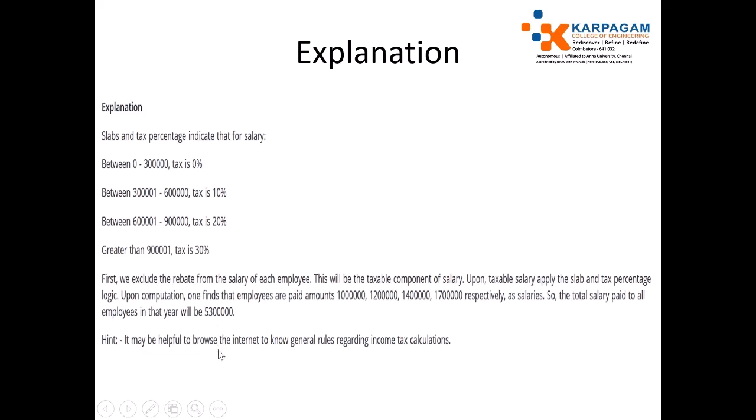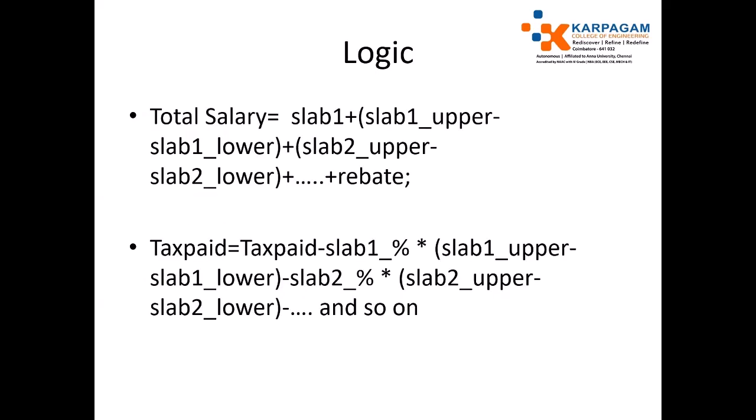So we need to know about the tax rules and calculations for solving this problem. I will tell how to identify the tax and the salary paid by the employees. If we wish to identify the total salary, we just add slab 1 upper bound minus slab 1 lower bound, plus slab 2 upper bound minus slab 2 lower bound, plus rebate and so on. You need to identify this.